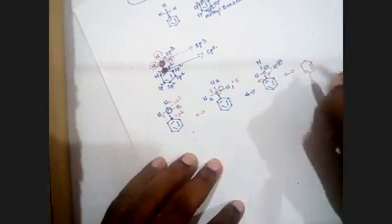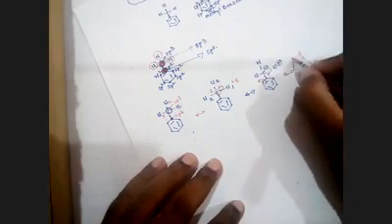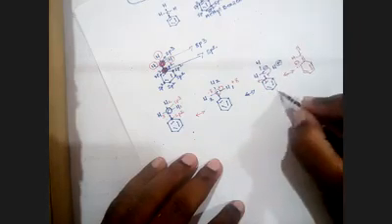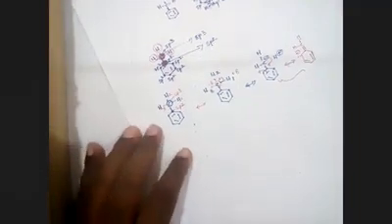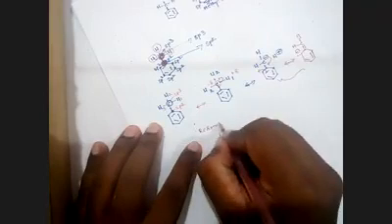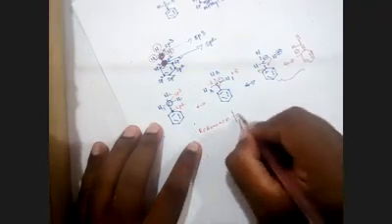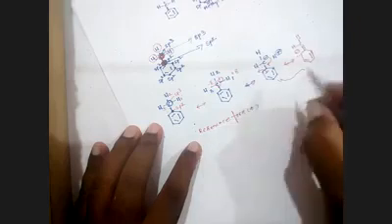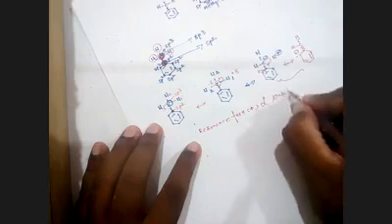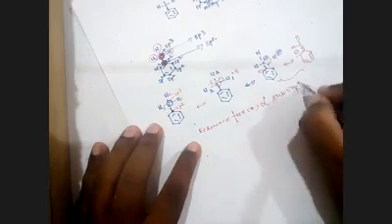Double bond here, double bond here, double bond, carbon, hydrogen, hydrogen. Now here we can have the negative charge. In organic chemistry, resonance and stability are directly proportional. When the resonance forms of any structure or molecule increase, then what happens? Stability increases. So I'm saying here we can have